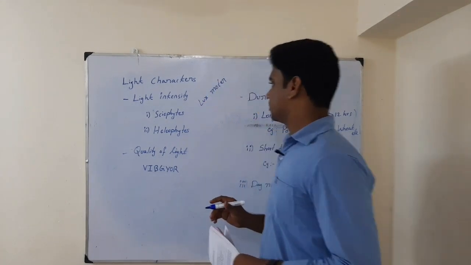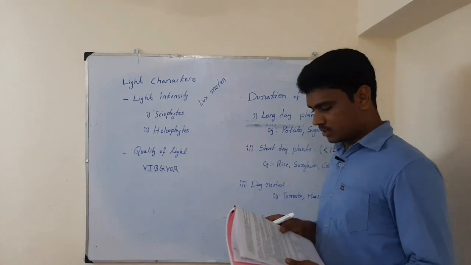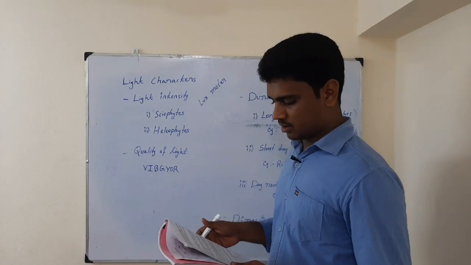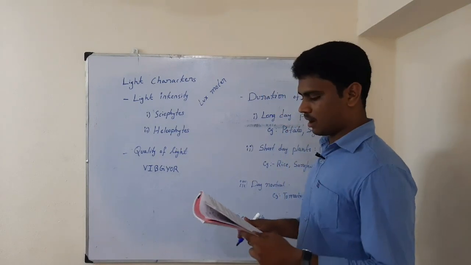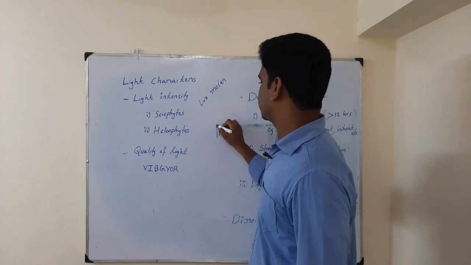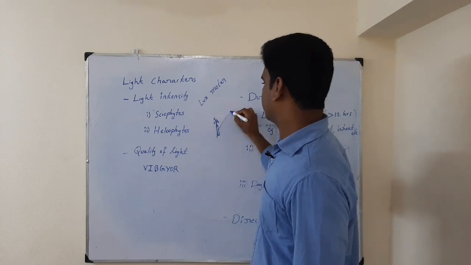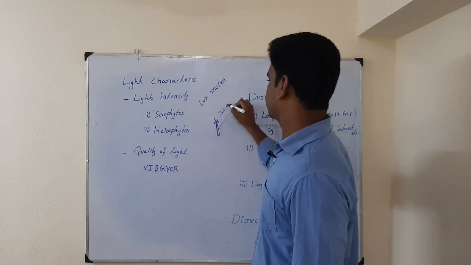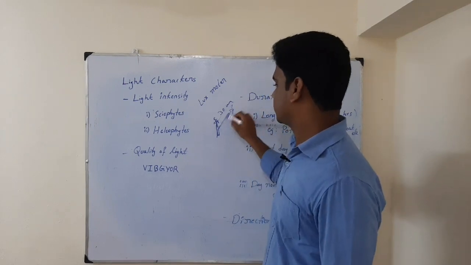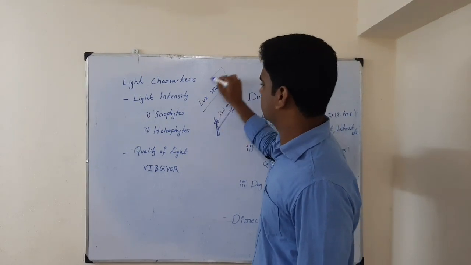By the instrument called lux meter. Here the amount of light received at a distance of 1 meter from a standard candle is known as meter candle or lux. So for example, here one candle is there, and from 1 feet, meaning 30 centimeters, how much light is it able to give? That we call lux. And the instrument that we use is lux meter.